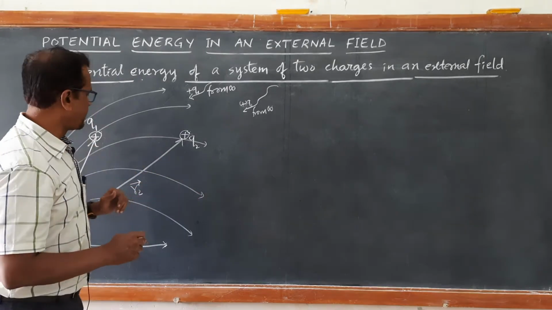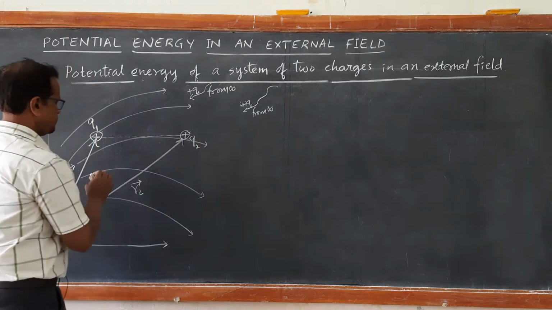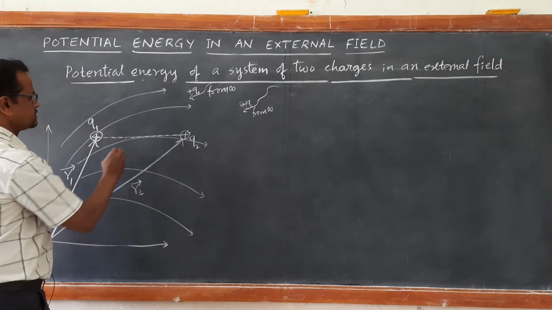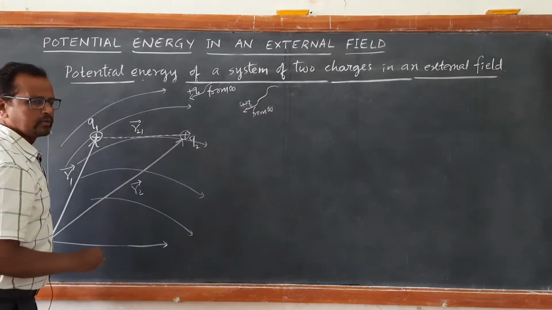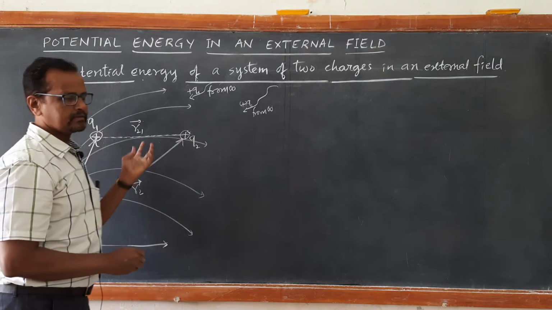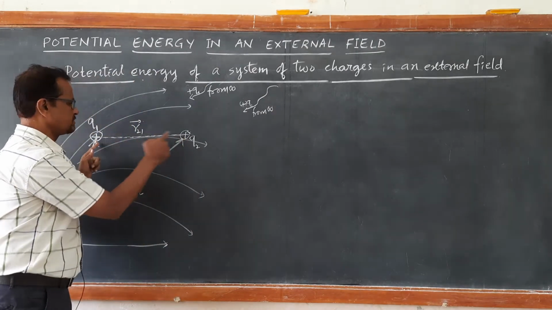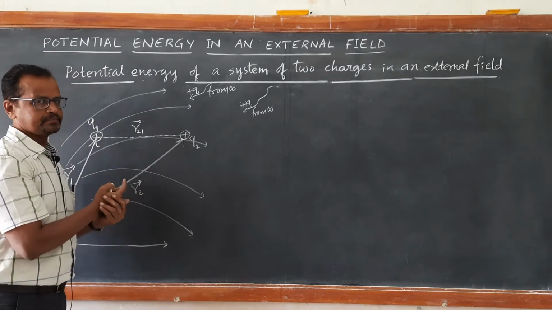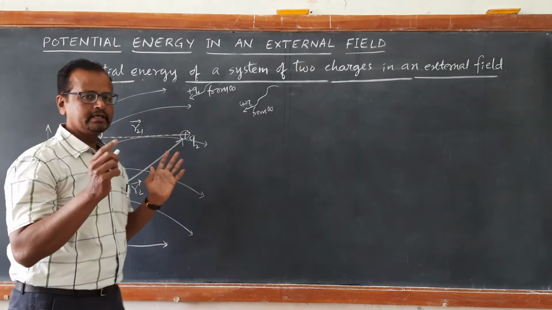into Q2, plus we should know what is the distance between these two. So, the distance between these two, if you take it as R21 vector, then due to the already existing placed charge Q1, it experiences a repulsive force. So work has to be done against this repulsive force also. So one more term due to this interaction will also be existing.